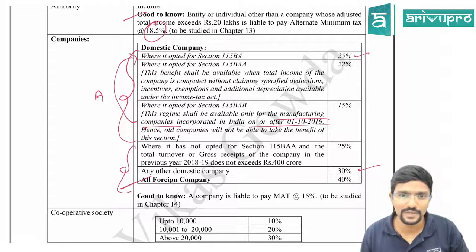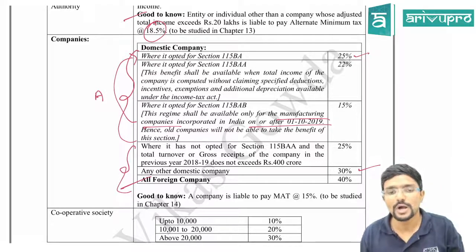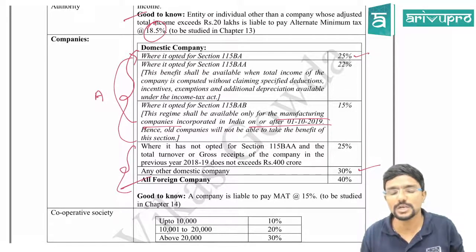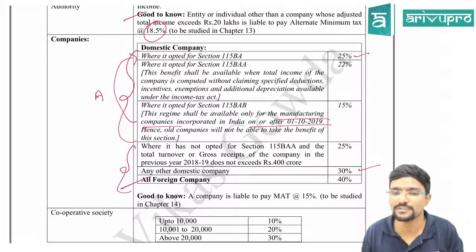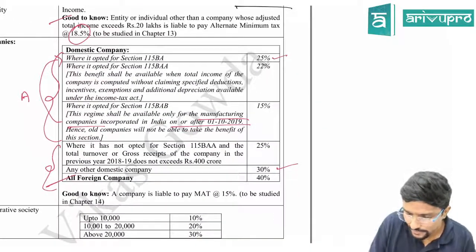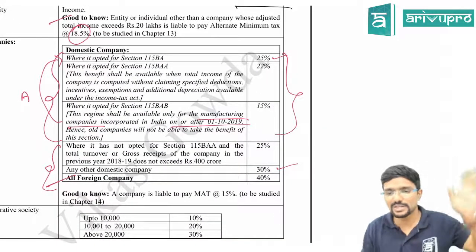Agree? Sir, what is the tax rate applicable for them? 15%. So assume the domestic company has not opted for section 115BAA and the total turnover or gross receipts of the company in the previous year 18-19 does not exceed 400 crore. That means, what is this 25%? Sir, you are not falling in any of this category. That means you are not selecting these options.